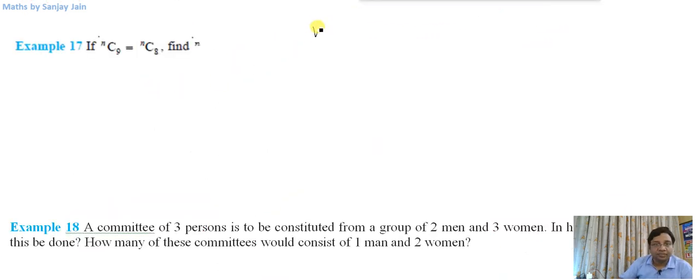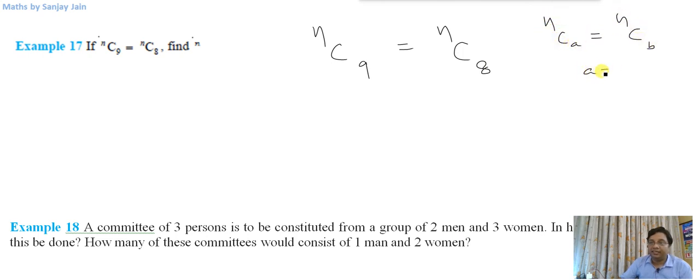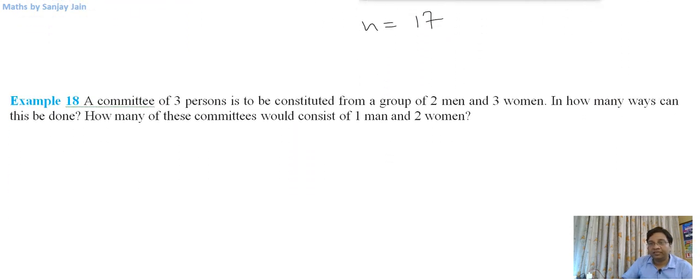The first question that I have is nC9 is equal to nC8. Obviously we said that when nCa is equal to nCb, then either a should be equal to b or a plus b should be equal to n. Now these are not equal, so their sum should be equal to n. So n is going to be equal to 17. The number of ways of selecting 8 things out of 17 is equal to the number of ways of rejecting 9 things out of 17. We have studied about it: nCr is equal to nC(n minus r).